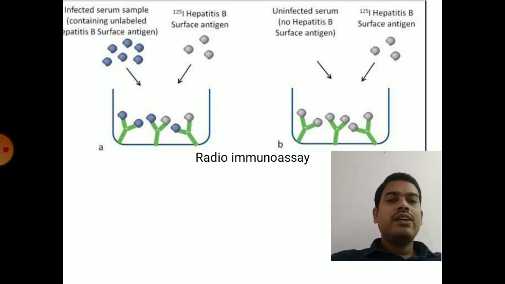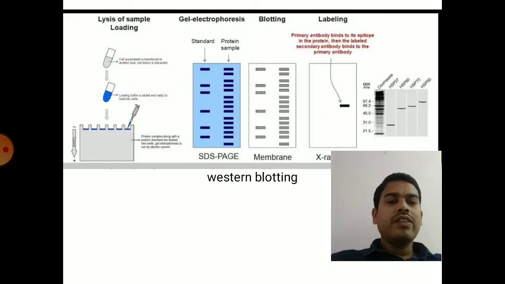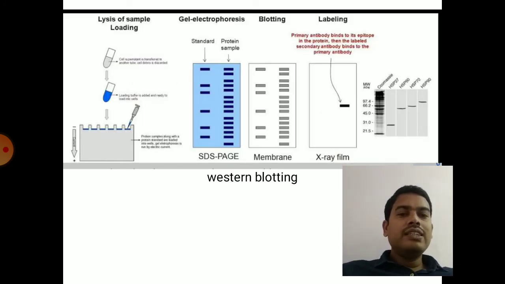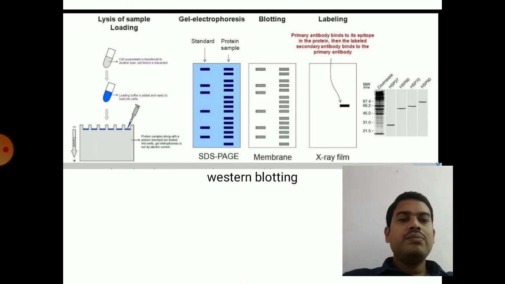So that is radioimmunoassay. The next antigen-antibody interaction technique is Western blotting. It is also called immunoblotting.